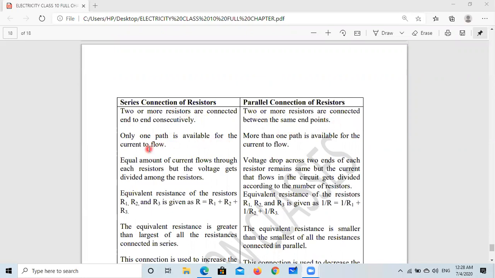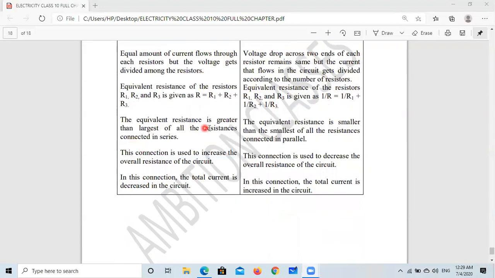In series, only one path is available for the current. In parallel, more than one path is available for the current. In series, an equal amount of current flows through each resistor, but the voltage gets divided among the resistors. In parallel, the voltage drop across the two ends of each resistor remains the same, but the current that flows in the circuit gets divided: I1, I2, I3, as we have discussed. In series, the equivalent resistance is R1 plus R2 plus R3. In parallel, 1 upon R equal to 1 upon R1 plus 1 upon R2 plus 1 upon R3. In series, the equivalent resistance is greater than the largest; in parallel, it is smaller than the smallest.